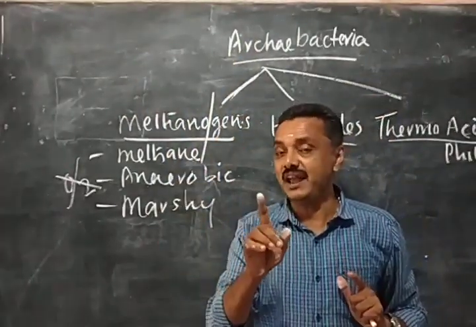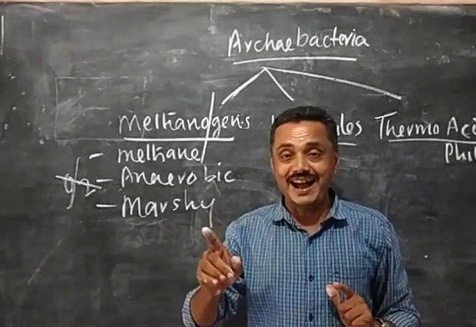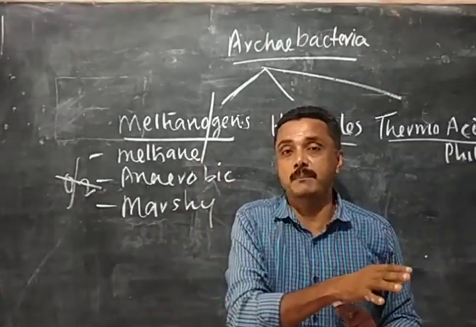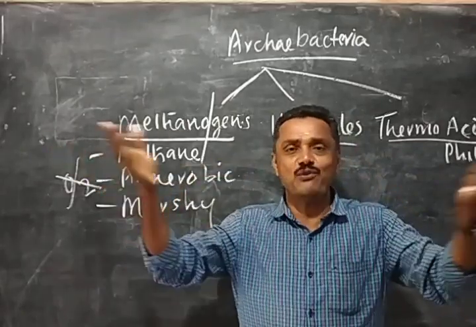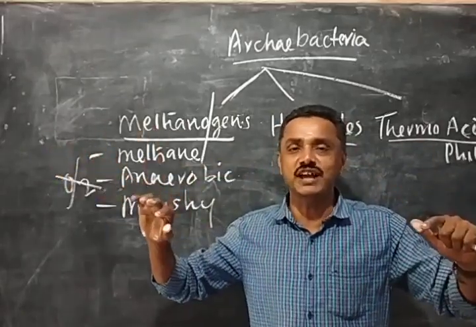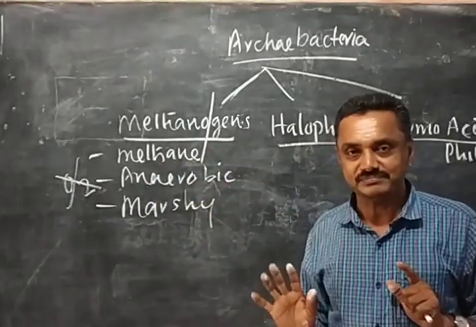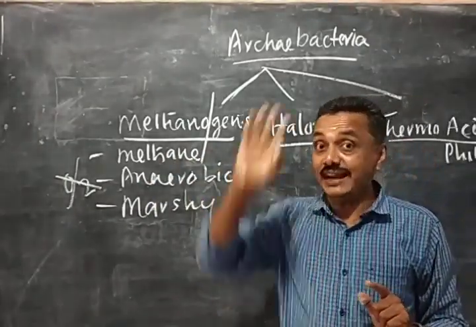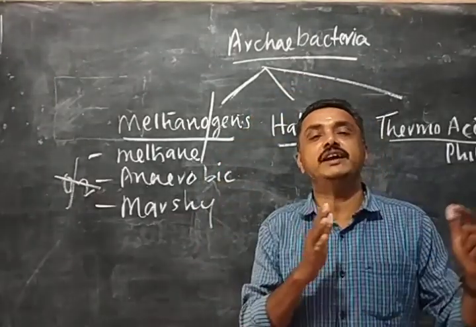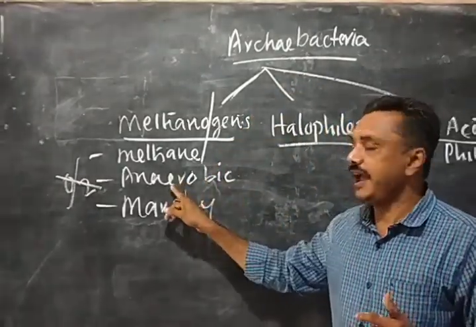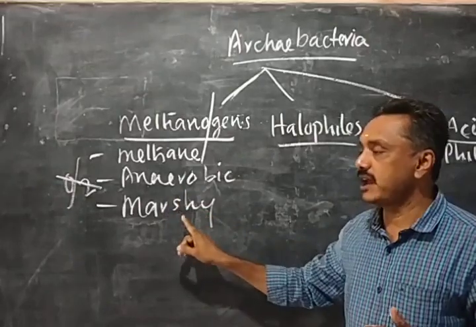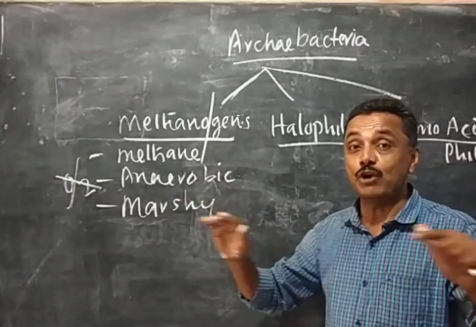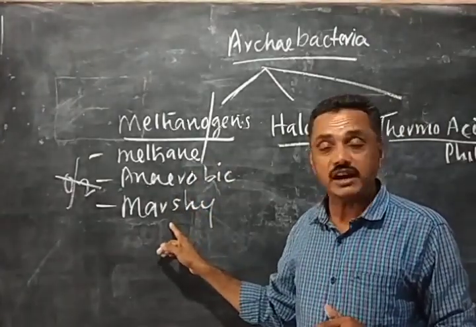So you remember that methanogens are bacteria living in the marshy area now. Now they are present in the marshy area because the atmosphere now contains enough oxygen. In the presence of oxygen, these methanogens cannot live. So methanogens lived in the absence of oxygen at that time, and now also they are living in the absence of oxygen, or anaerobic condition. Now they are present only in the marshy areas, where the soil is anaerobic, and that marshy area does not contain oxygen.